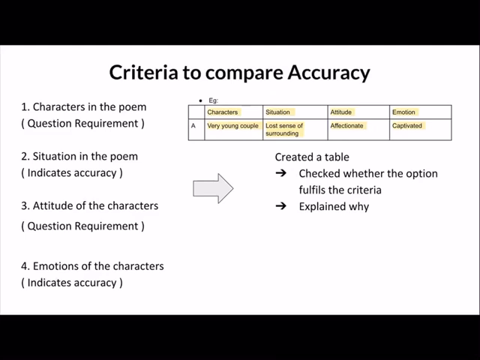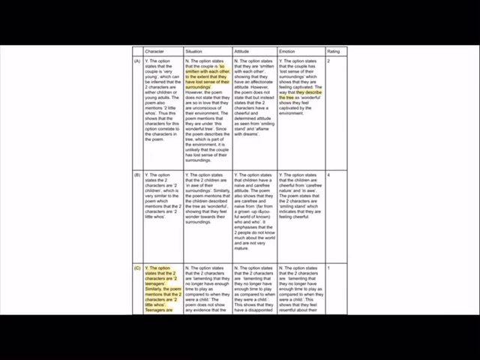Lastly, we made a checklist to check if each option has components that are consistent with our interpretation of the poem. Each criterion has to be fulfilled in order to fully fulfill the question requirements. When the option fulfilled the criteria, we checked it with a yes and explained why it did, as seen in part B of the table. When the option did not fulfill the criteria, we checked it with a no and explained why it didn't, as seen in part C of the table.